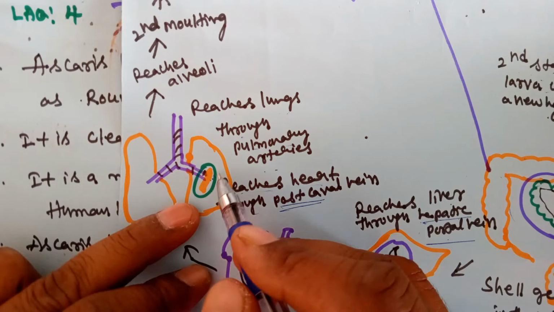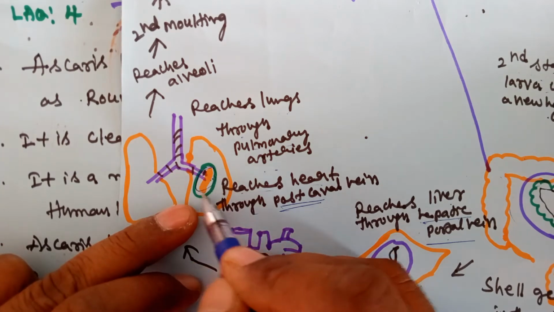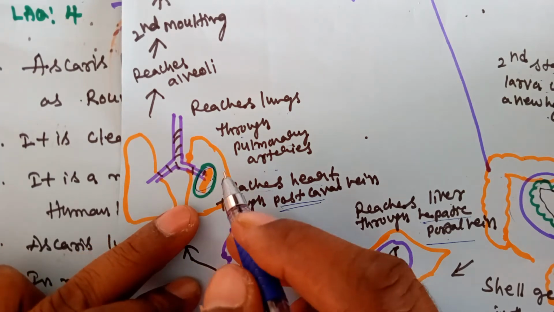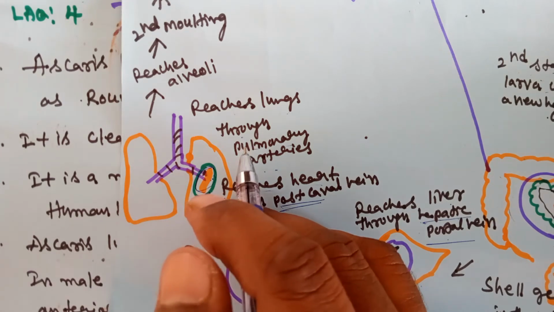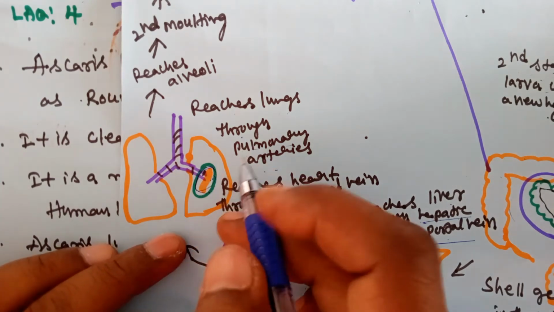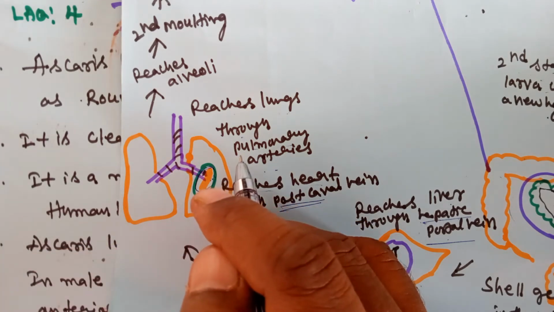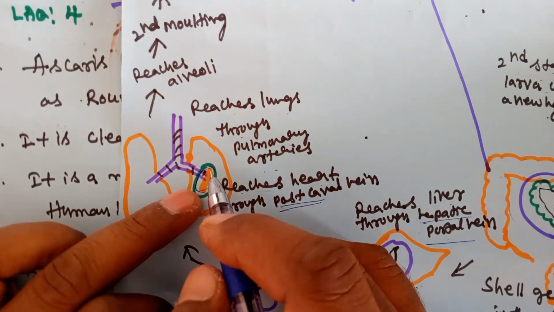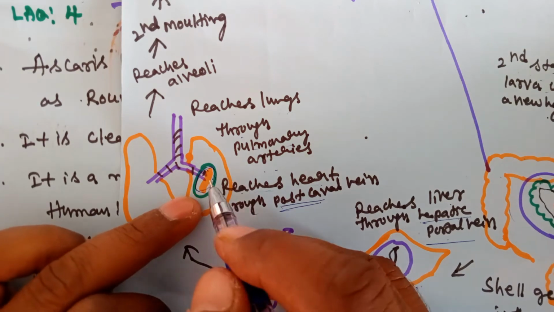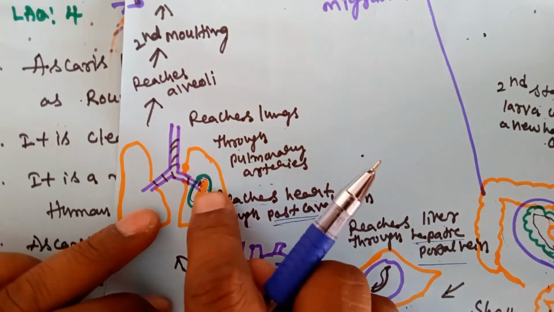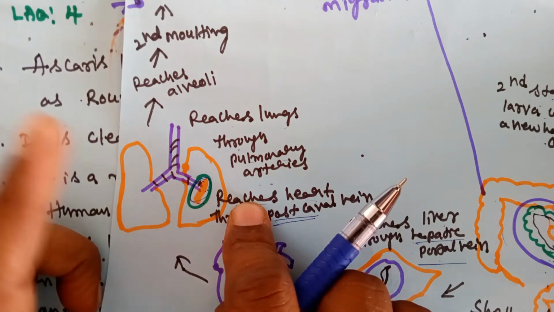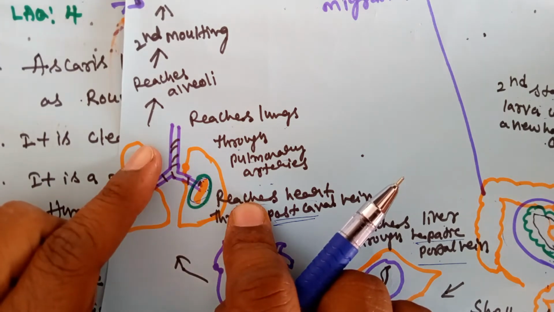But in the lungs, where does it settle down? In the alveoli. Millions of alveoli are located in the lungs. They look like a bunch of grapes. What is the function of alveoli? In the alveoli, exchange of gases, oxygen and carbon dioxide, takes place.